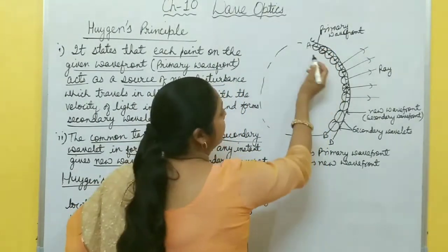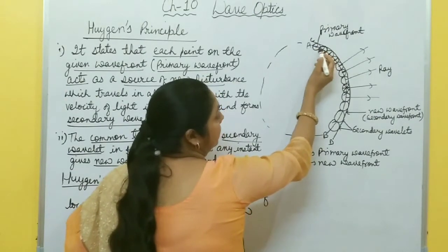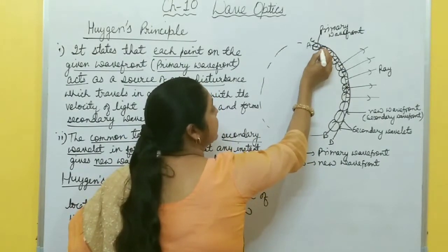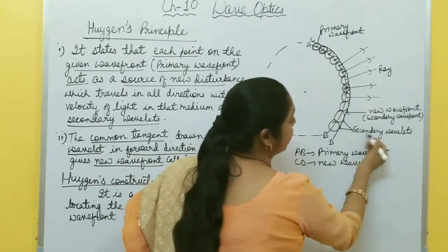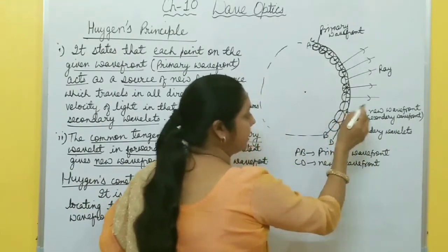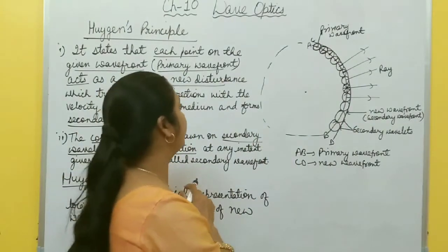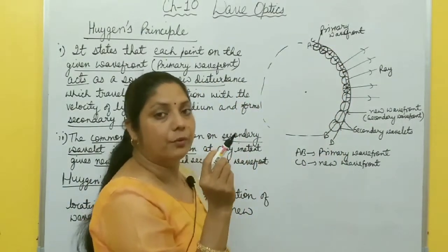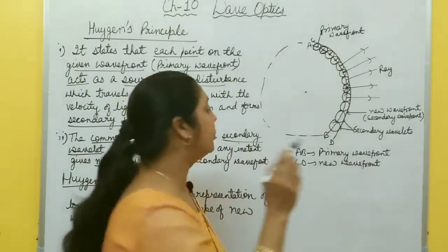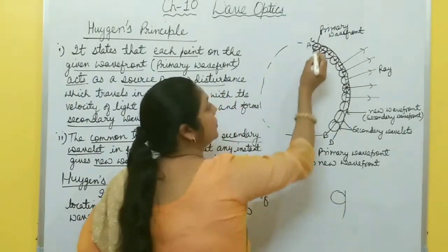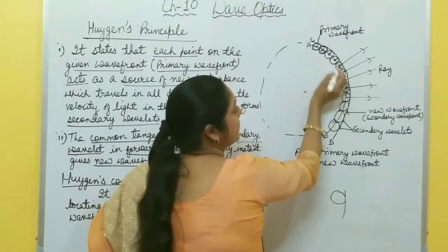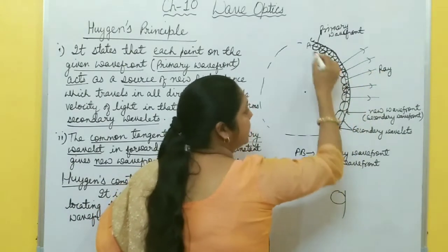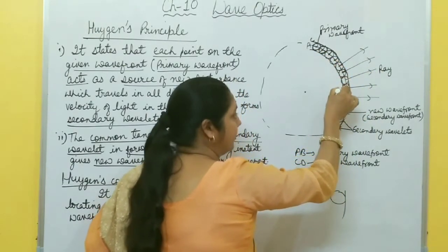So in this way each point acts as a source of secondary disturbance, and these spheres are called secondary wavelets, all these spheres which are vibrating in all possible directions. Okay, and if you draw one common tangent, you know, any line which passes through only one point on the circle is a tangent. So on every secondary wavelet, you draw one tangent, and this tangent is in the forward direction, this one is in the backward direction, right?